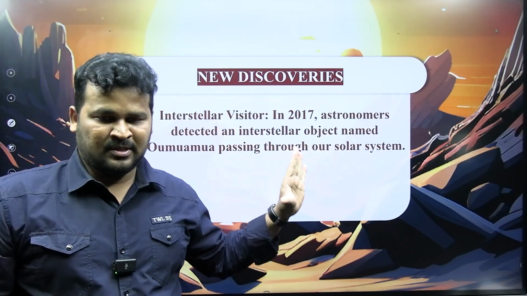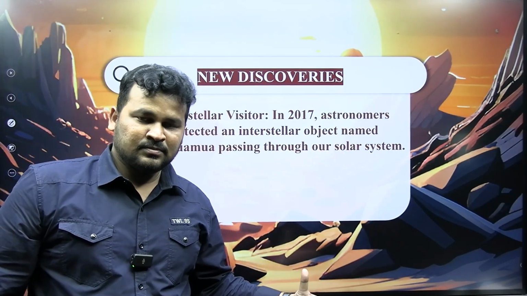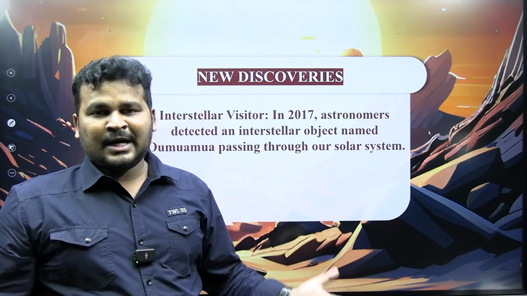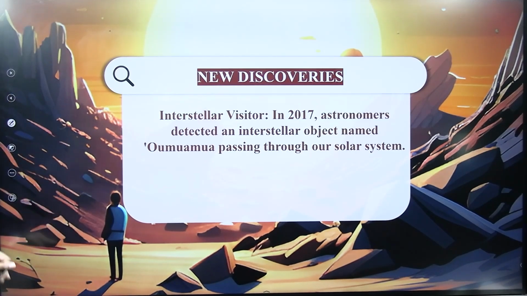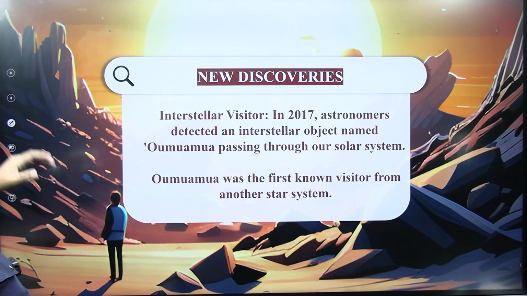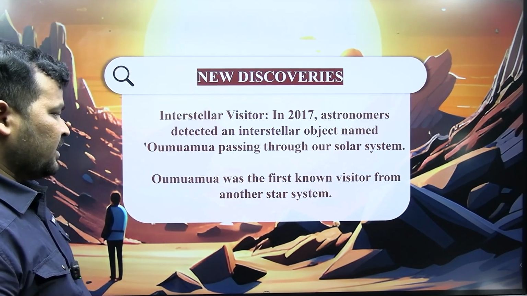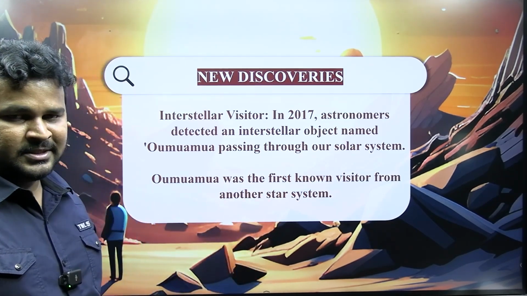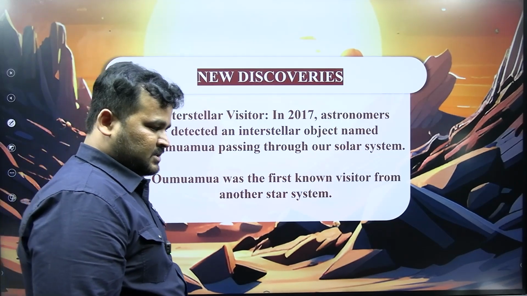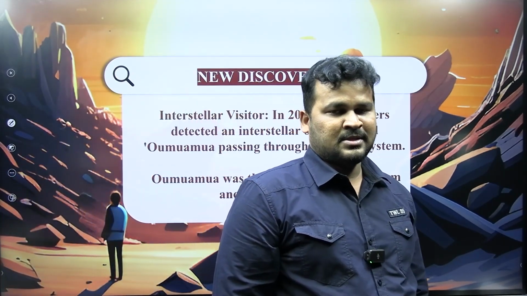An interstellar object is nothing but an object which does not belong to our solar system, meaning a foreign object. Okay, so it is like a visitor from another star system. So still our scientists, NASA scientists and ISRO scientists are